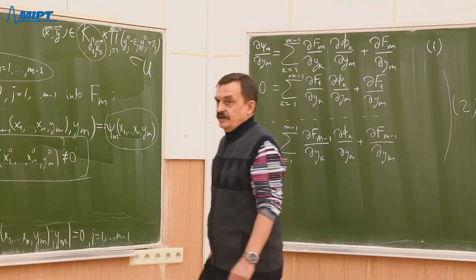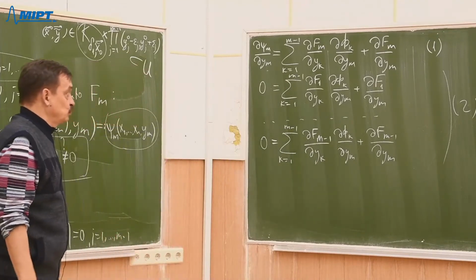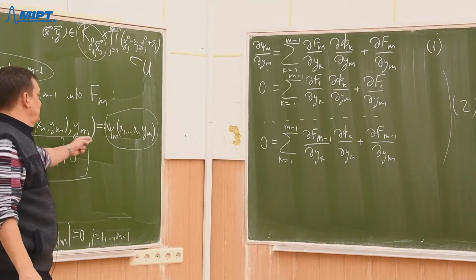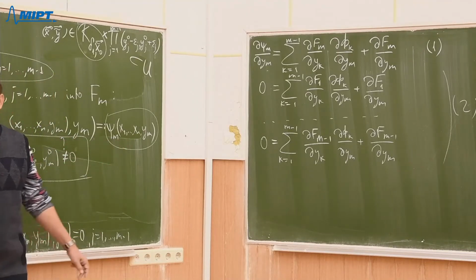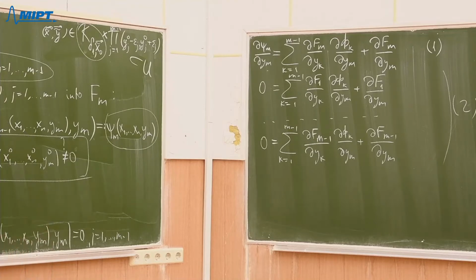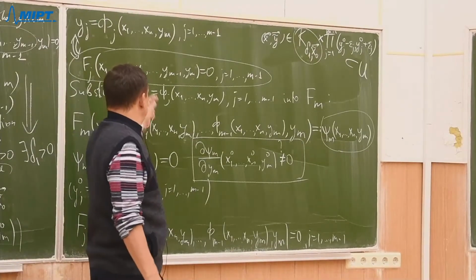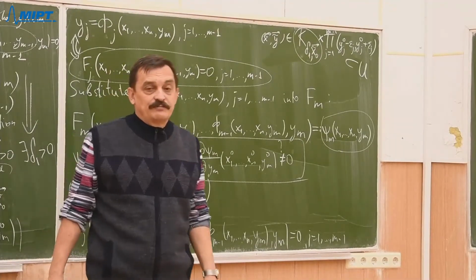Let me call them by 2. So equation 1 was obtained by differentiating the definition of our function psi m, and system of equations 2 was obtained by differentiating other functions fj when we substitute our capital phi's.